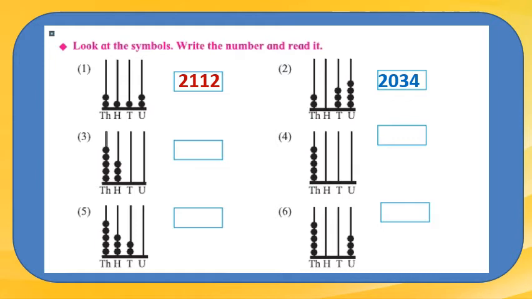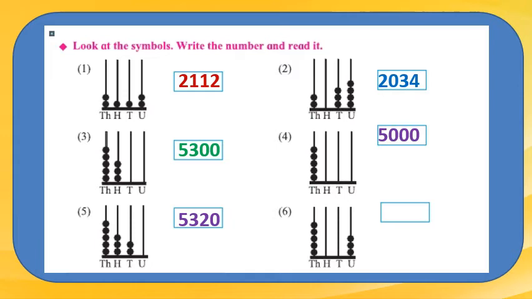Now, next one. No beads are there in the tens and units place, so it is directly 5300. Next one. No beads are there in hundreds place, tens place and units place. Only the thousand string has beads, that is 5 beads. So it is 5000. The next one is